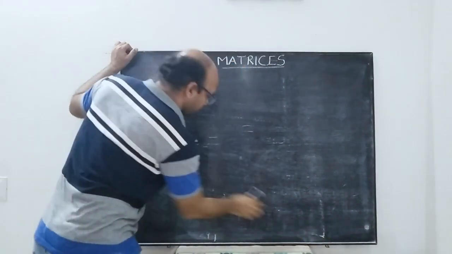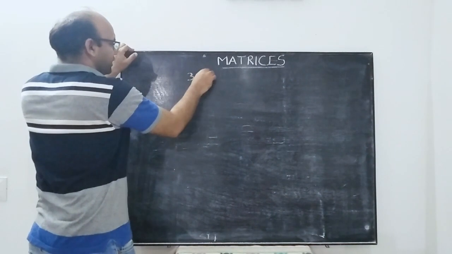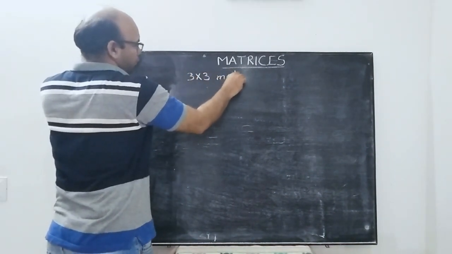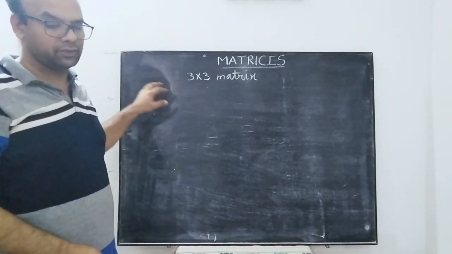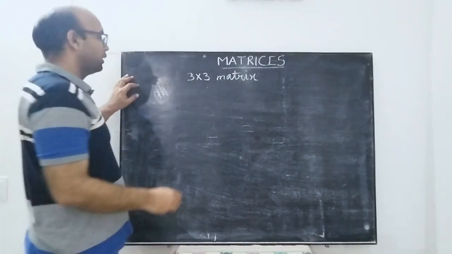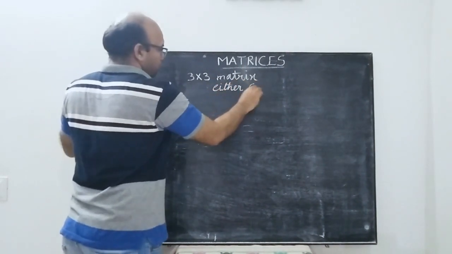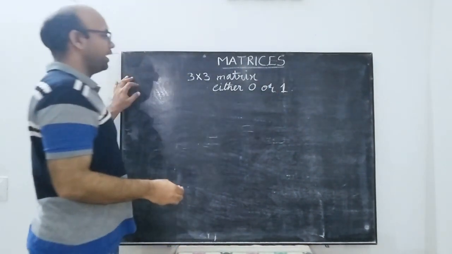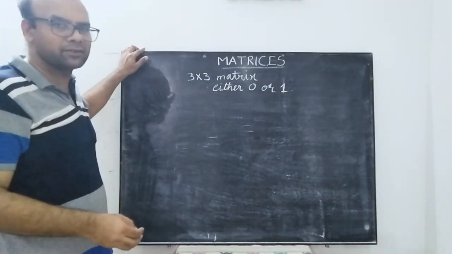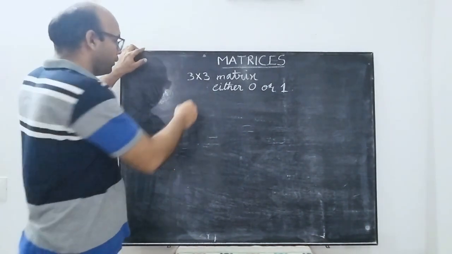Suppose it is being asked that you want to construct a 3 cross 3 matrix. A 3 cross 3 matrix has to be constructed with each element either 0 or 1. So what we have to do is construct a 3 cross 3 matrix, and each entry has to be either 0 or 1.